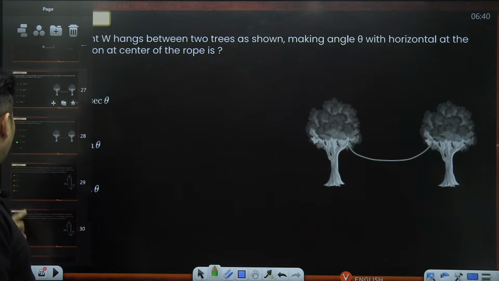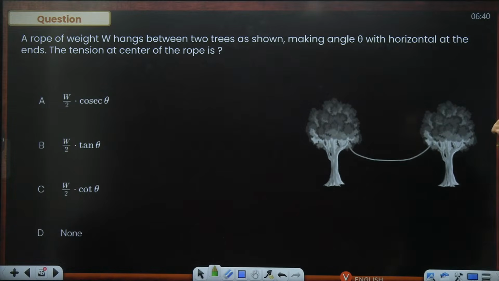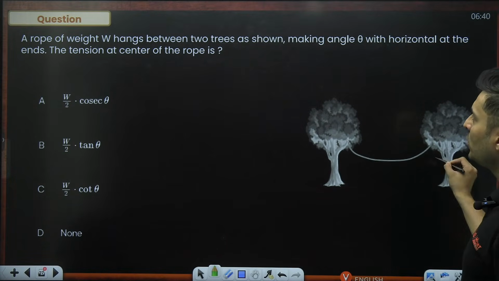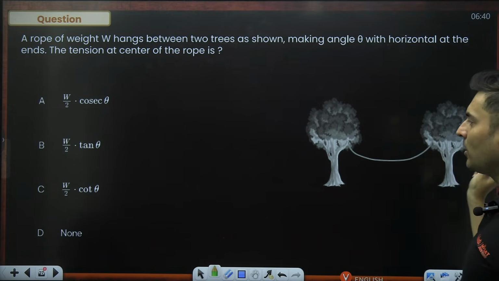All right. Moving on to the next question. Last few questions, guys. On your screen, here it is. A rope of weight W hangs between two trees as shown, making angle theta with the horizontal at the ends. Find the tension in the center of the rope.